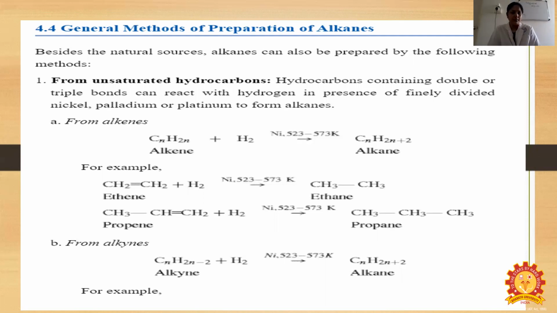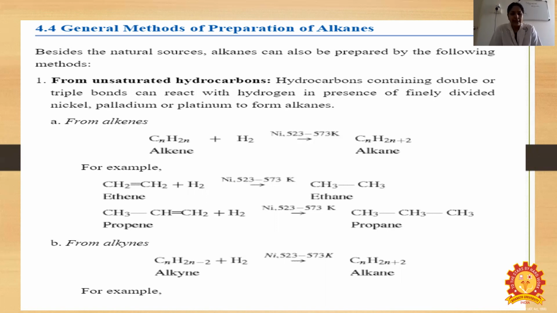Generation of alkanes. From unsaturated hydrocarbons containing double and triple bonds, they can react with hydrogen in the presence of finely divided nickel, palladium, or platinum to form an alkane. CnH2n plus H2, in the presence of nickel, forms CnH2n+2.